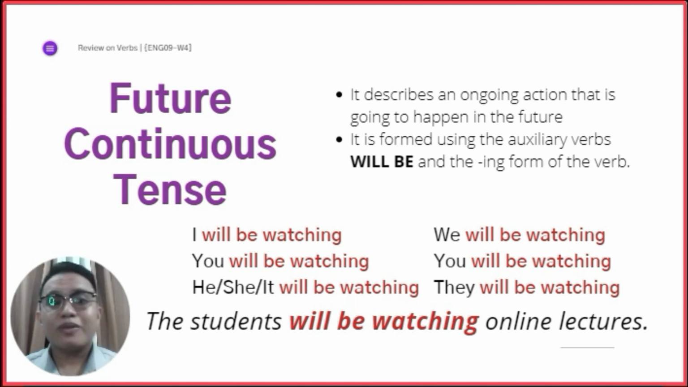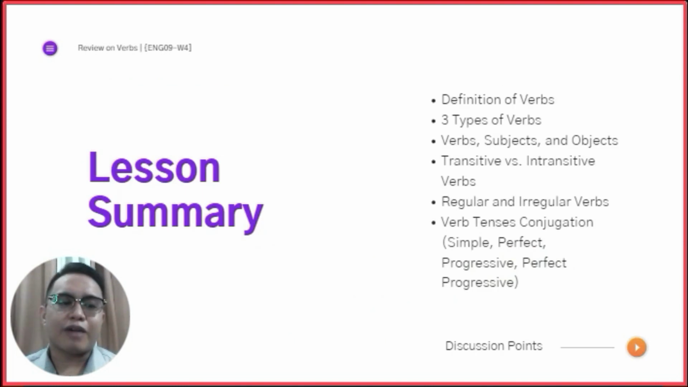So, that is our lesson for today. Let's have a recap first. We talked about the summary of verbs, the three types of verbs, verbs, subjects, and objects, transitive and intransitive verbs, regular and irregular verbs, the verb tenses, and conjugation, which is simple, perfect, and progressive. The perfect progressive is a little bit advanced, and I don't think that we will be using that one. Okay? So, I think that would be all.